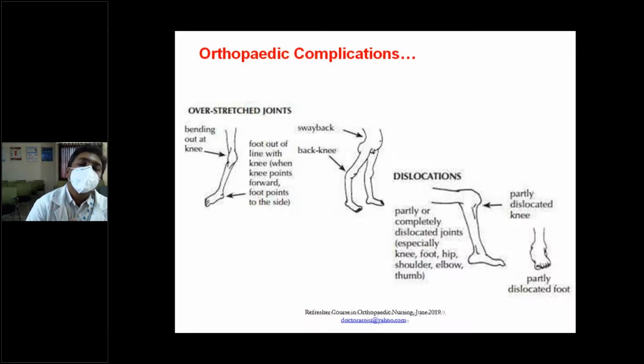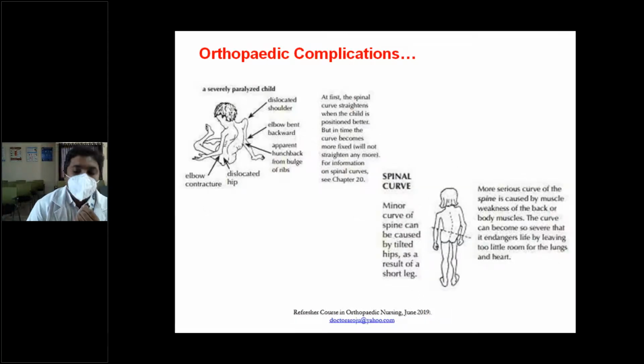So we have overstretched joints, and scoliosis also to compensate for the deformities of the hip and knee. Dislocations or subluxations can be seen in the knee and foot. So all this is due to muscle imbalance. One group of muscles is active, one group of muscles is inactive.